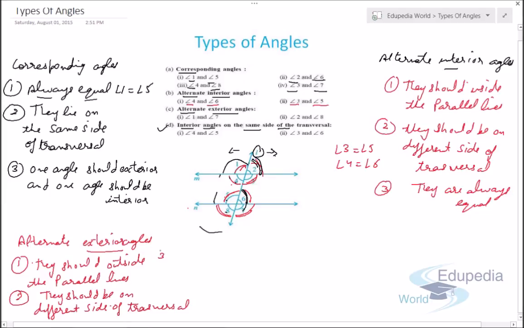And the last point is they are always equal. So that's why we can see that angle 1 is equal to angle 7, meaning angle 1 and angle 7 represent alternate exterior angles, angle 1 and angle 7, angle 2 and angle 8. So they represent a pair of alternate exterior angles.